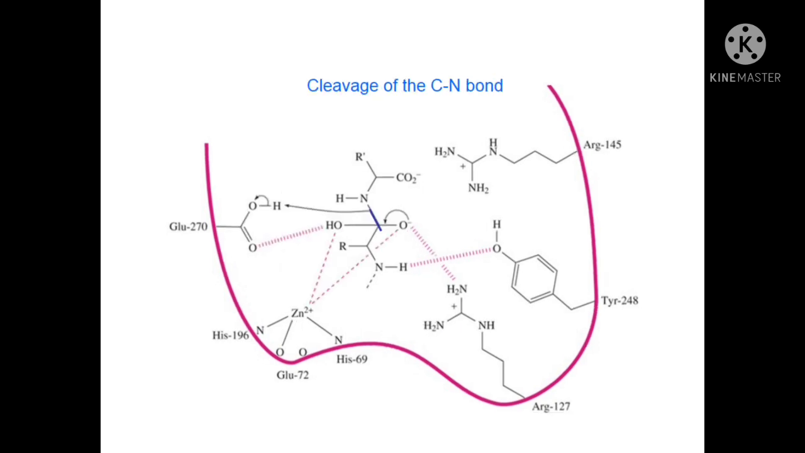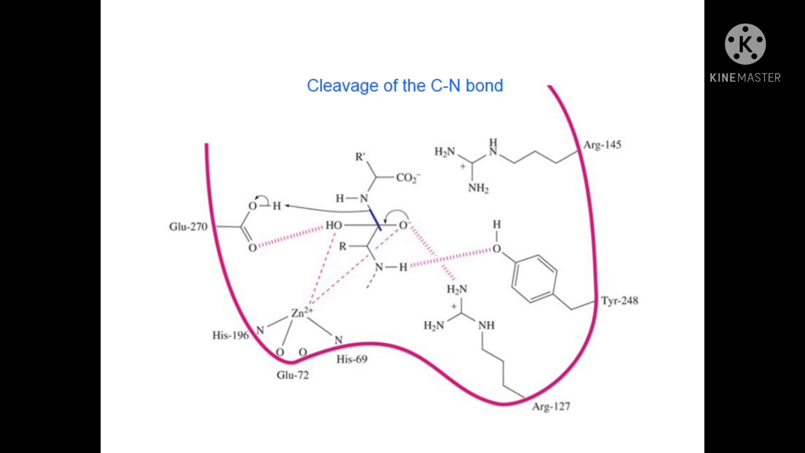In the next step, the C=O of the carbonyl group of the glutamic acid residue forms a hydrogen bond to the hydrogen of the OH group coordinated to zinc, and H+ from the COOH group of the glutamate residue is transferred to the NH group of the substrate, with breaking of the C-N bond of the substrate. The glutamate residue abstracts a proton from the OH group coordinated to the Zn2+ ion to form glutamic acid.